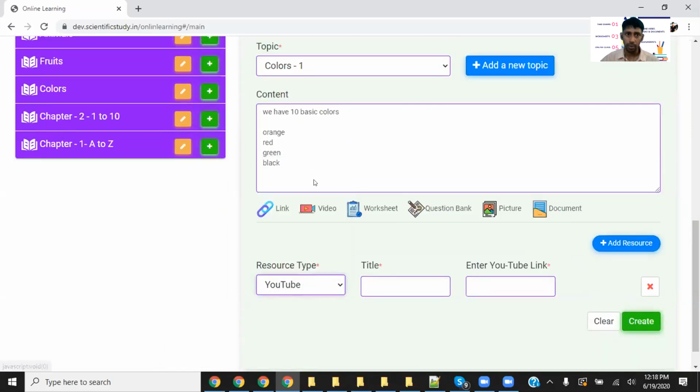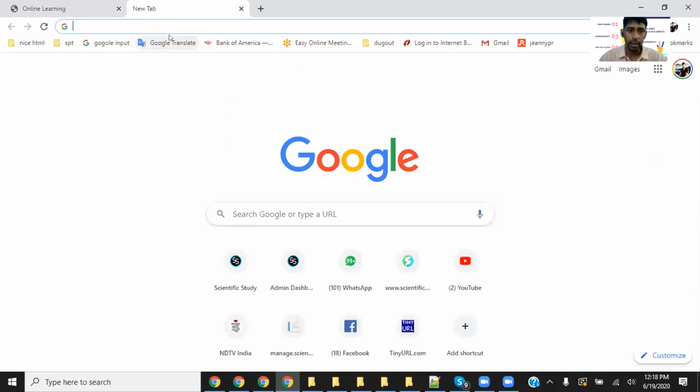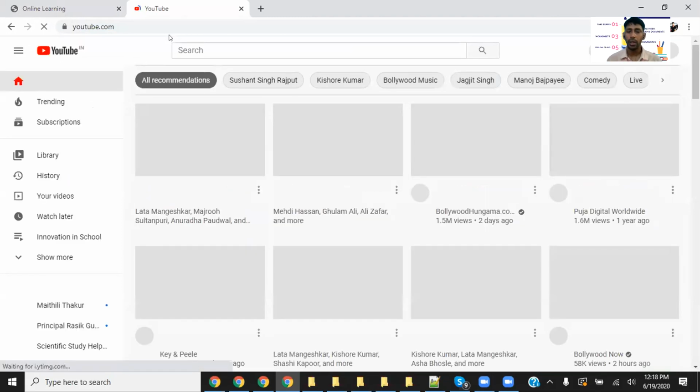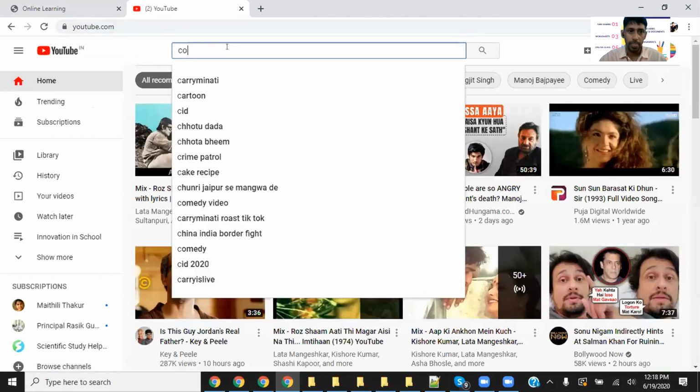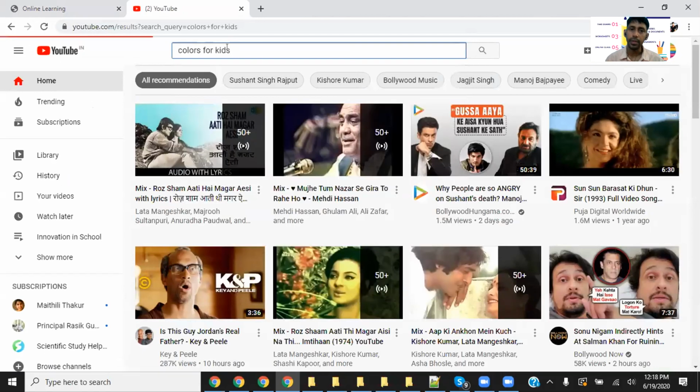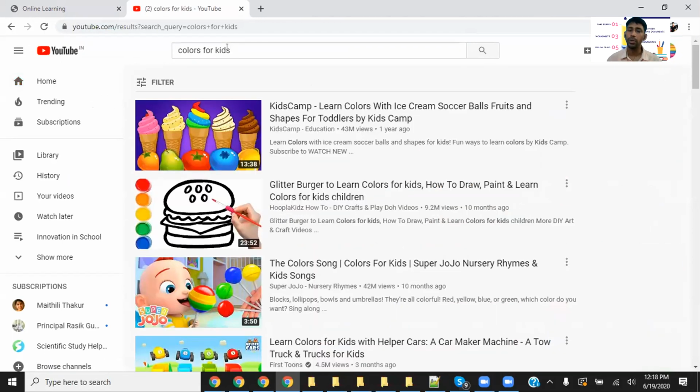Okay, then do YouTube. There are so many YouTube videos that you can simply share without any legal issues, because those videos allow you to embed, which means they are allowing you to embed the video in your learning materials.